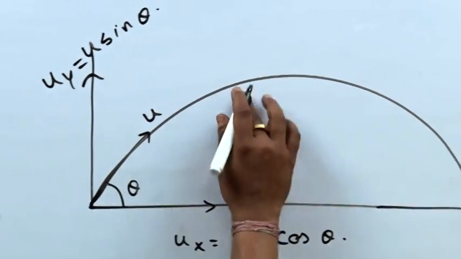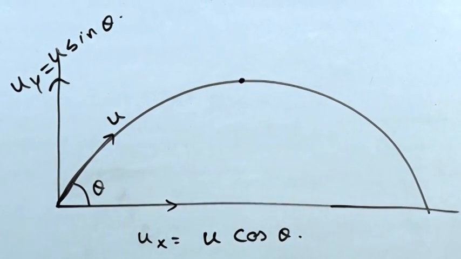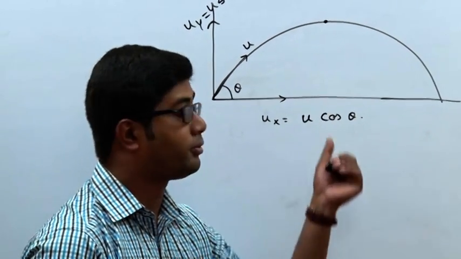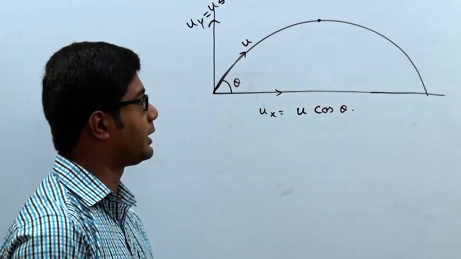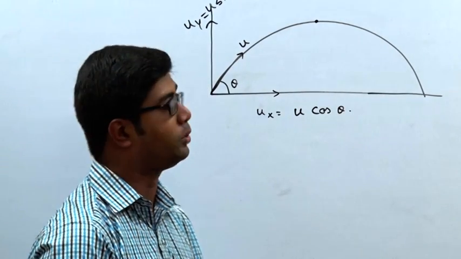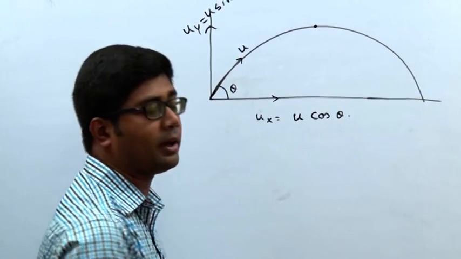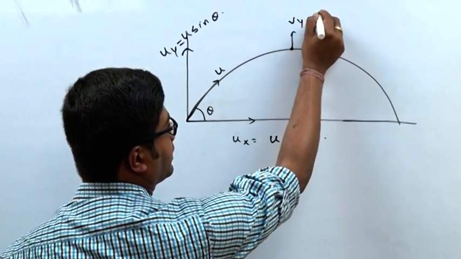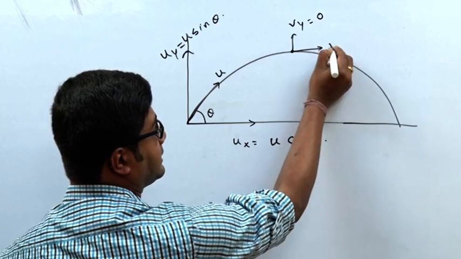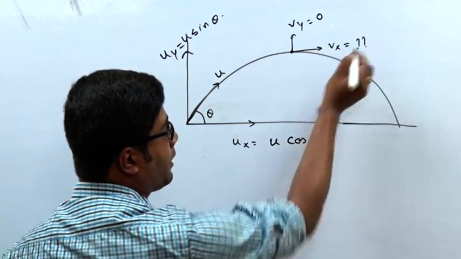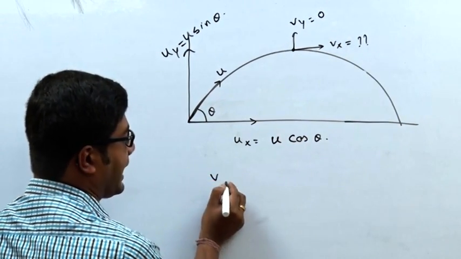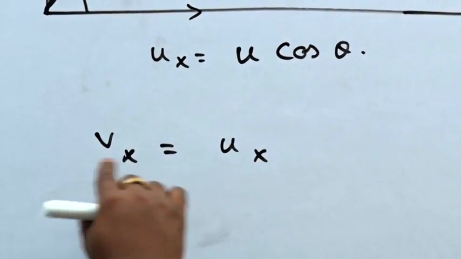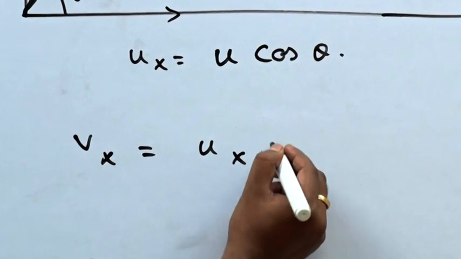First we have to find the velocity at the topmost point. Velocity at the topmost point is 0 if thrown vertically. Vertically means y and horizontal means x. So vy will be 0, but vx is not 0. Why? Vx will be ux, the x component, everything along the x axis.